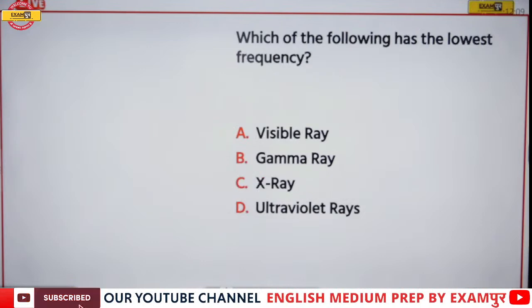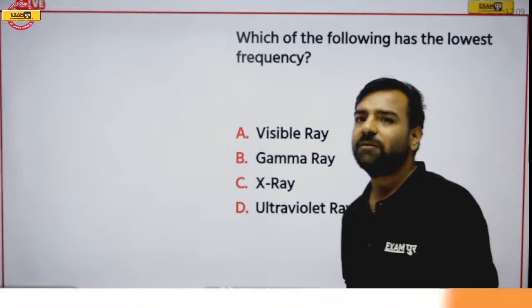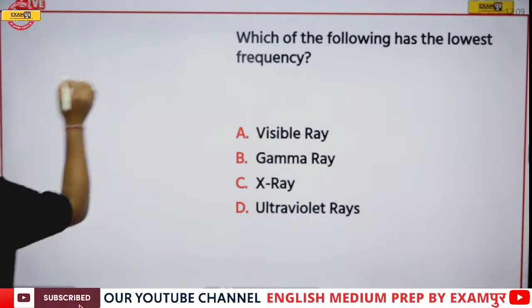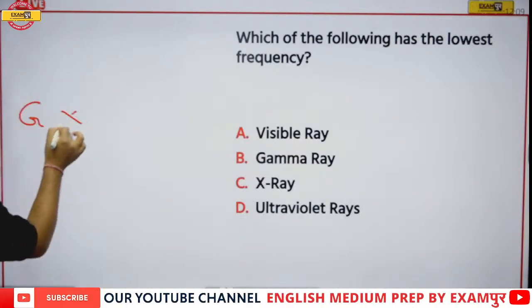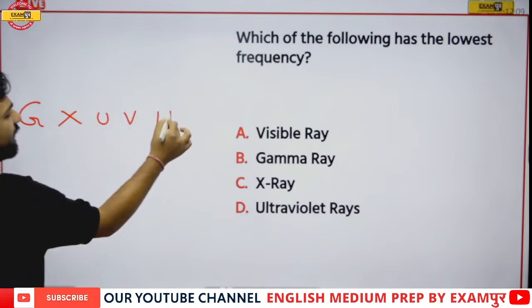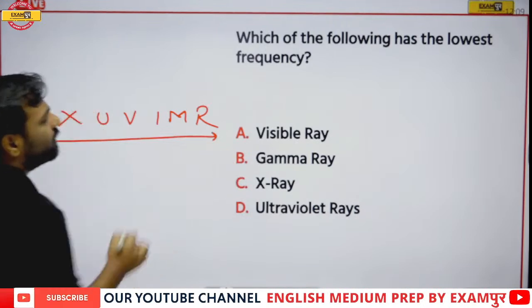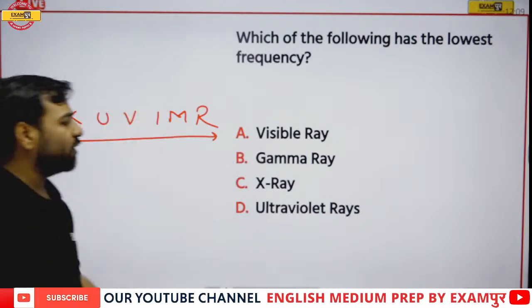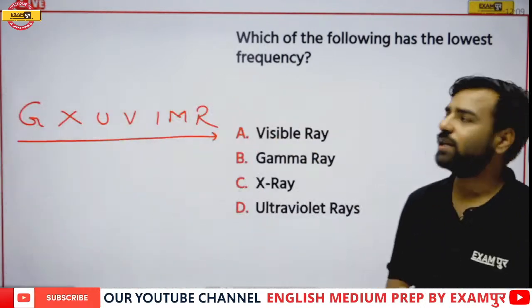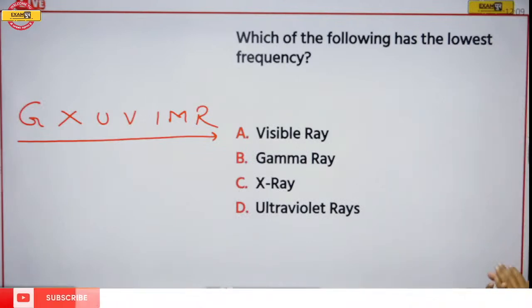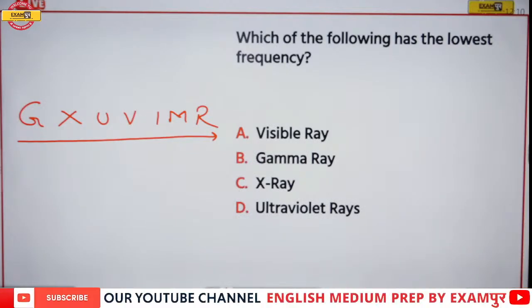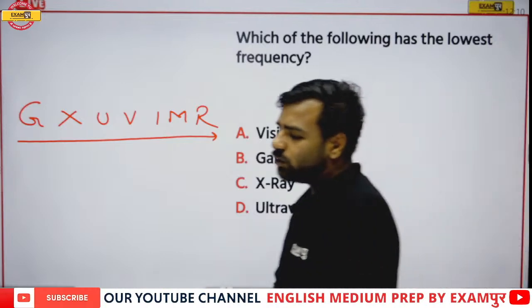Next, which of the following has the lowest frequency? We were talking about the frequencies, right? So let's move forward with the same part. We were writing G, X, U, V, I, M, R. So let's see who will give this answer. Which one of the following rays is having the lowest frequency? Is it gamma ray? Is it visible ray? Is it X-ray? Or is it ultraviolet ray? What is going to be the correct answer?